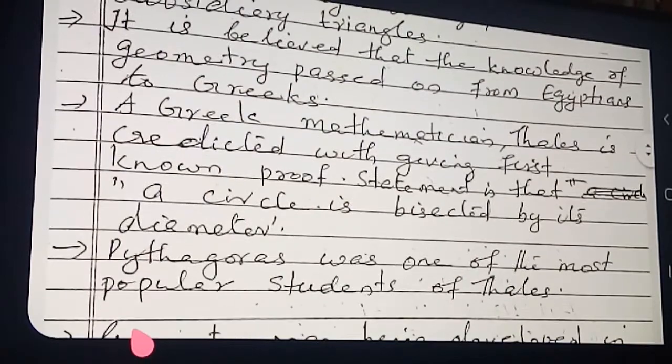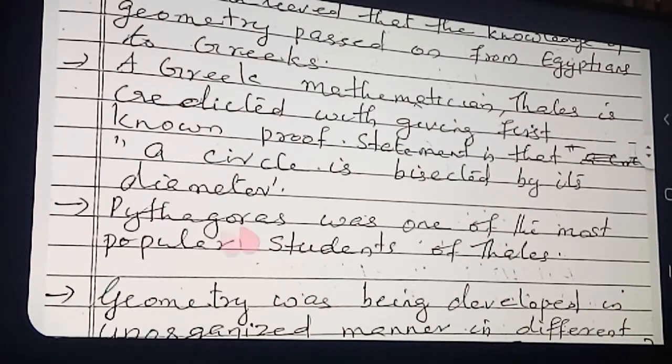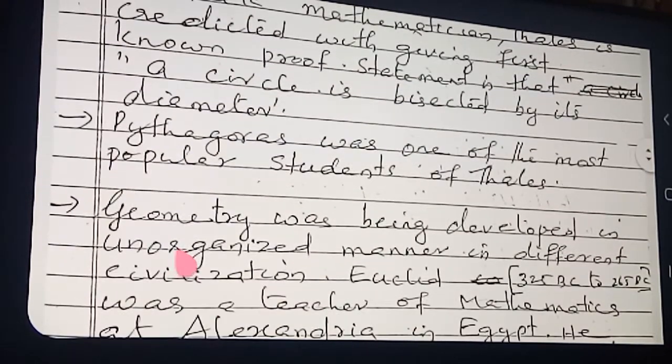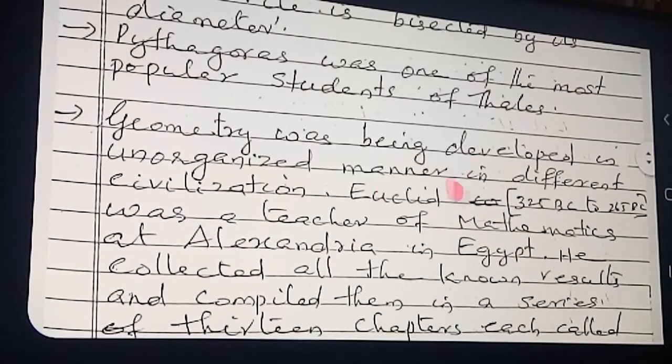Now, next point. Pythagoras was one of the most popular students of Thales. Okay. And Pythagoras was the student of whom? Thales. And now, next point. Geometry was being developed in an unorganized manner in different civilizations.